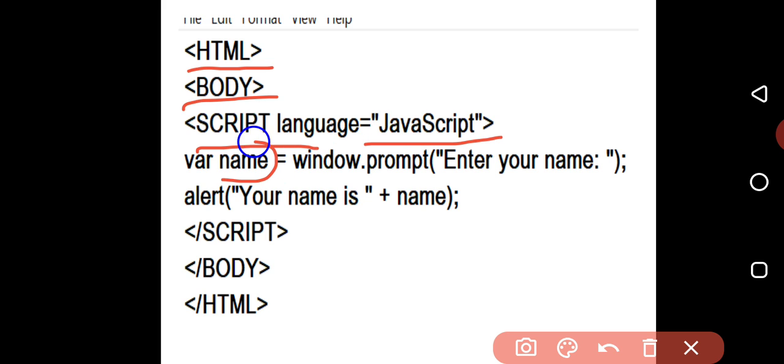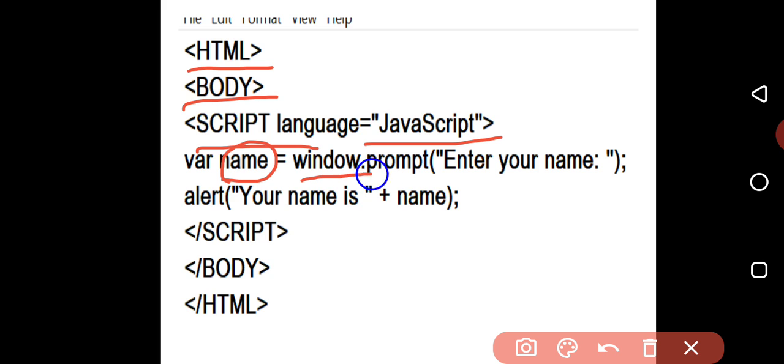This is a variable. A variable is a memory location where we can store some values for future use.